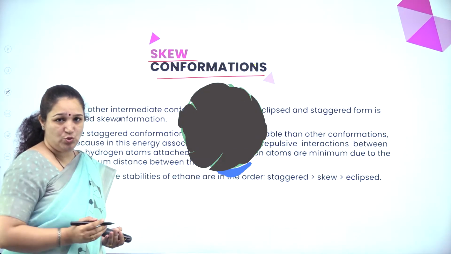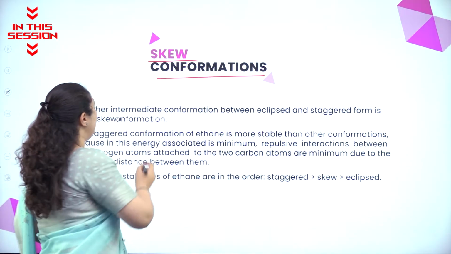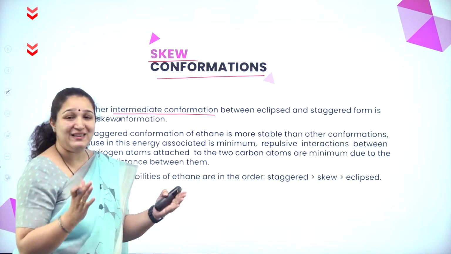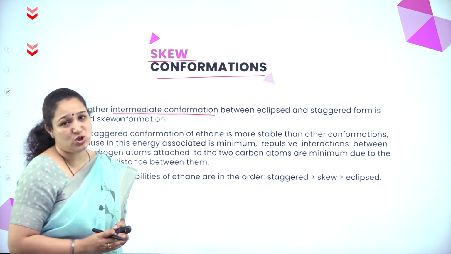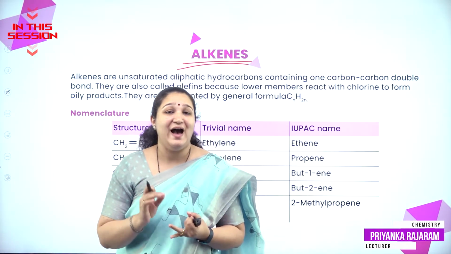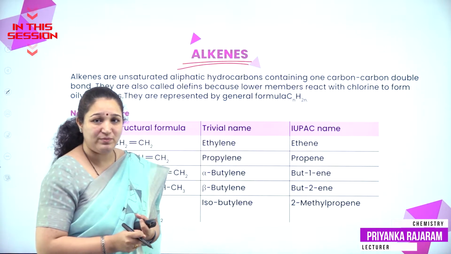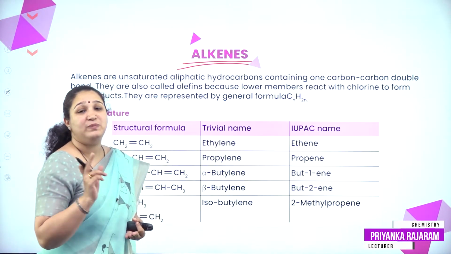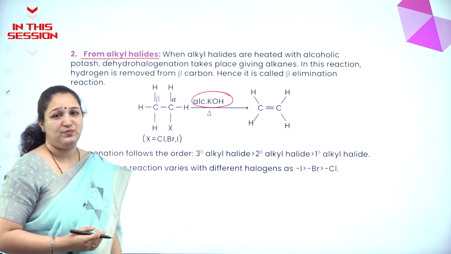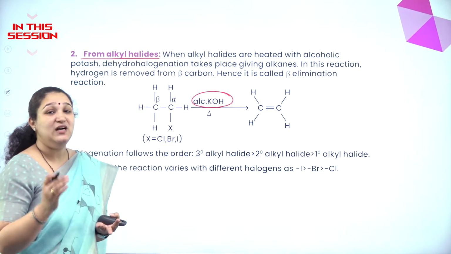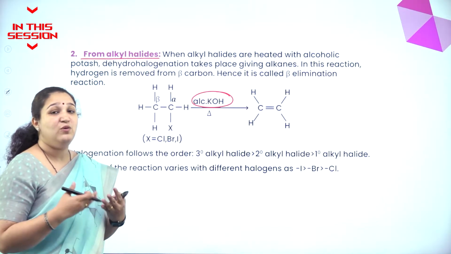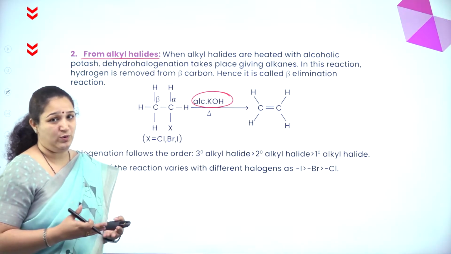Now what is this skew conformation? Any other intermediate conformation between the eclipsed form and the staggered form is called as this skew conformation. Alkenes are unsaturated aliphatic hydrocarbons containing carbon-carbon double bond. Now what is this alcoholic potash? You take potassium hydroxide, dissolve in alcoholic solution, that is in alcohol if you dissolve, we call it as alcoholic potash.